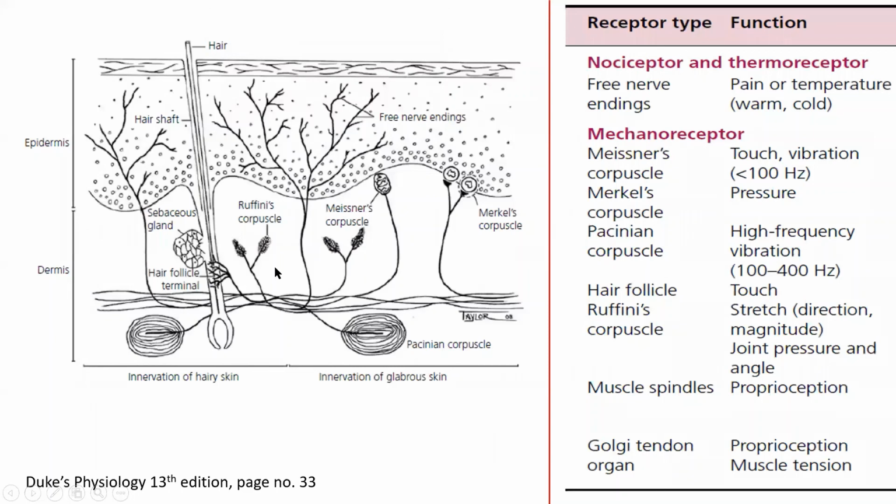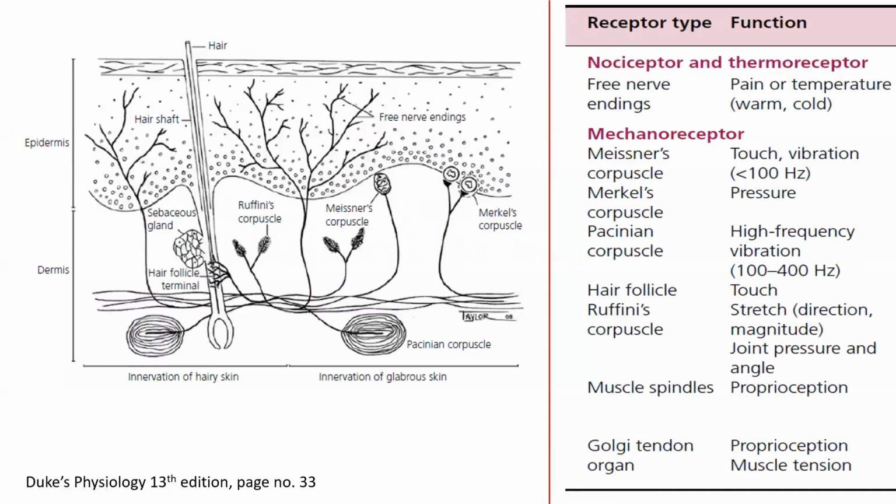So these are the receptors. Different receptors are stimulated by different modalities, for example touch, vibration, hot, and temperature. Some receptors are placed in the very superficial layer of the skin, and some a little bit deeper in the skin layer. These receptors have different functions, so different receptors have different names and their functions are different.